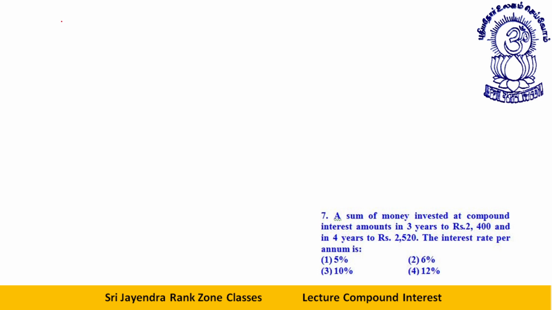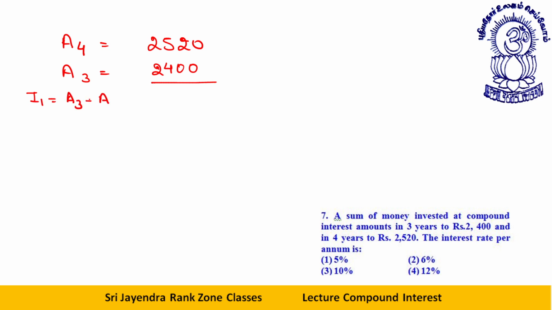Next one. A sum of money invested at compound interest amounts in 3 years to 2400, and in 4 years 2520. The rate of interest per annum is, see what is the interest for 1 year? A4 minus A3, that will be how much? 120. Now what is interest?